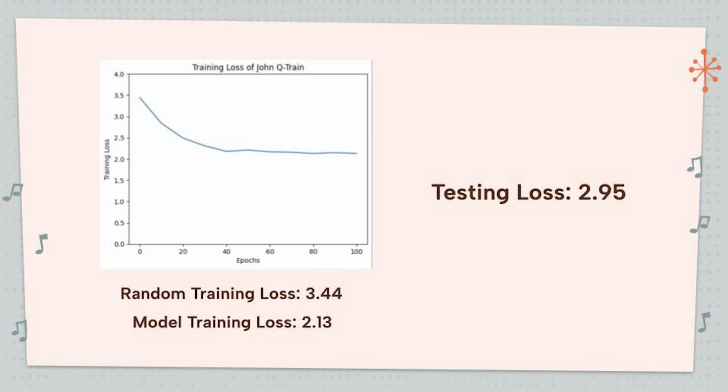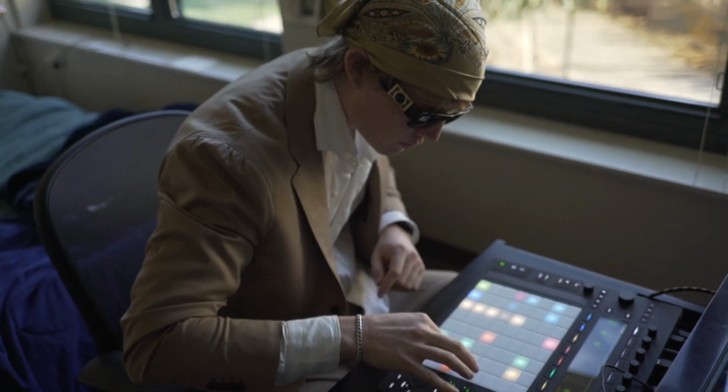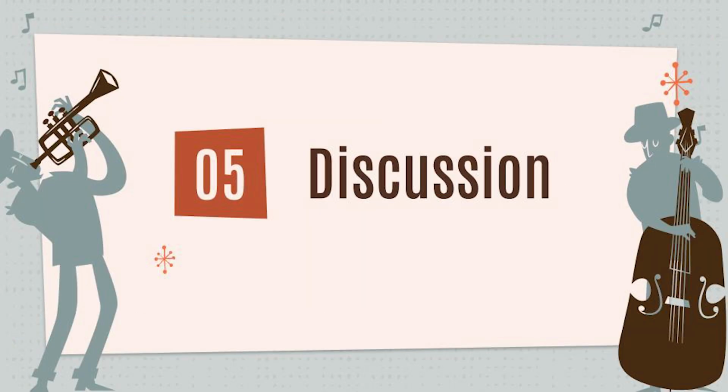We were able to improve this subjective quality by tweaking hyperparameters and retraining the model. For training, we decreased the discount, increased the reward for closeness, and increased the reward for playing in key. For evaluating, we decreased the temperature for softmax and increased the scale lock. Ultimately, John QTrain was able to successfully learn melodic jazz improvisation through Q-learning.